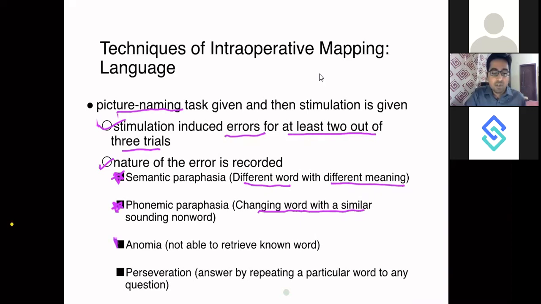Then what is anomia? Anomia is not being able to retrieve a known word. So let's say if he sees a peacock, he will not be able to say peacock. He will just stay silent. He is not able to retrieve the word out of his brain.